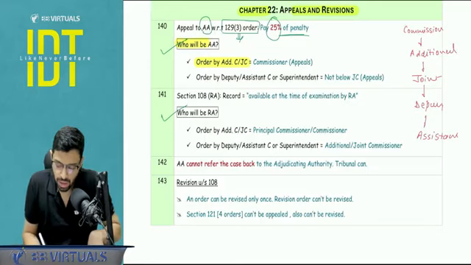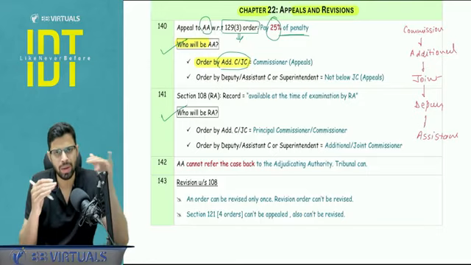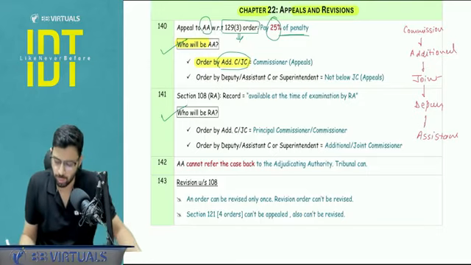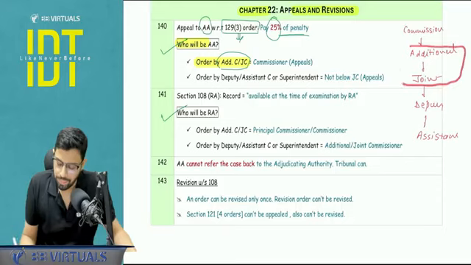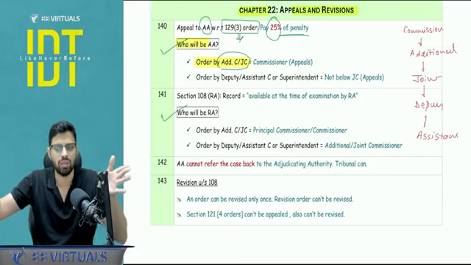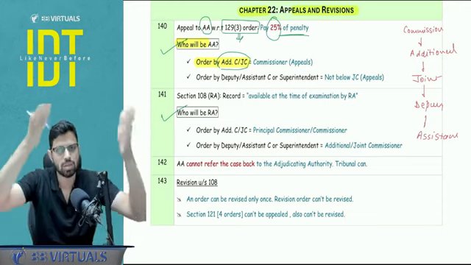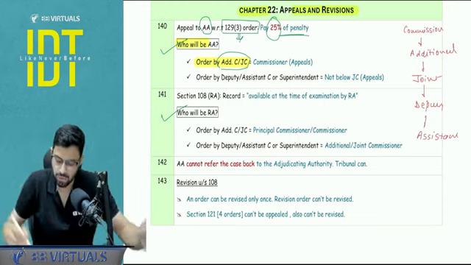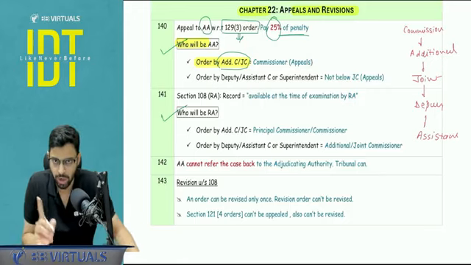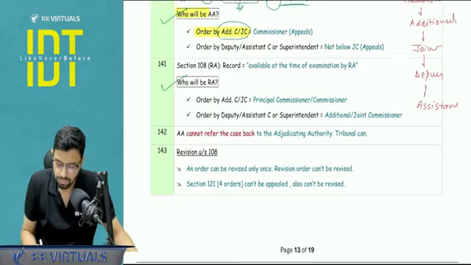Now pay attention. Additional and joint. So sometimes depending, one of them is appointed or both of them are appointed. Who is above them? Commissioner. So you will write commissioner and bracket appeals. Why? Because this is the appellate authority wing. So GST department has various wings. Execution, that is the field officers, audit commissionerates, appellate authority wing. So we are talking about appellate authority right now. So we'll write in the bracket appeals.